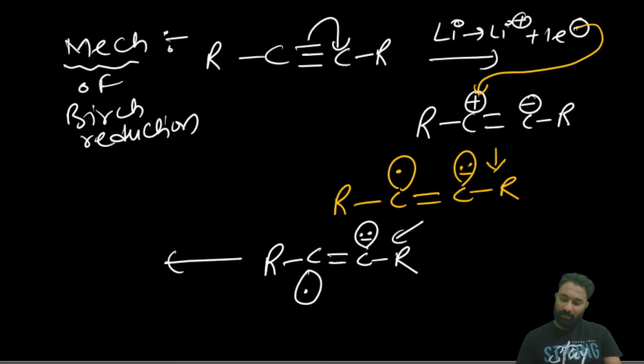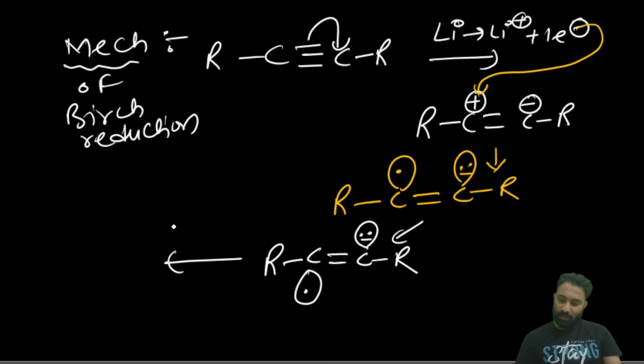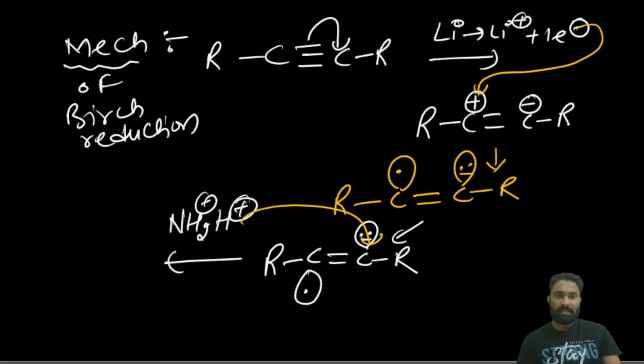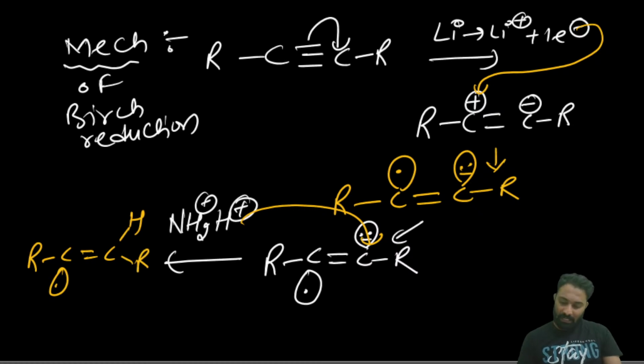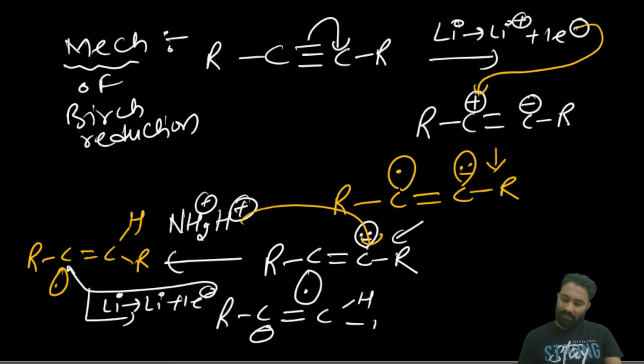Now we have liquid ammonia, because in the Birch reduction we have liquid ammonia, right? From this liquid ammonia we will get H plus. Liquid ammonia will be dissociated in this manner. That H plus is gained by this carbanion. Now the radical gets the H. Then again lithium loses one electron, which is gained by the carbon, and again it is converted into the anion with H and R. Again we have H plus in the solution.